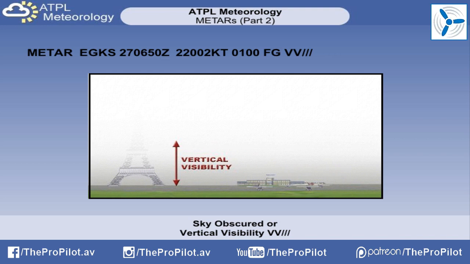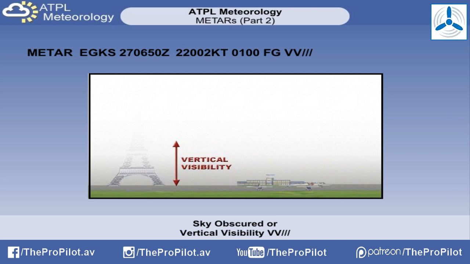Occasionally, a vertical visibility can be measured in a METAR. This is represented by VV, followed by the vertical visibility in hundreds of feet, as measured by some means. This is commonly used to describe the situation when the sky is obscured. This may be due to fog or smoke. A special code will be used in place of any cloud.